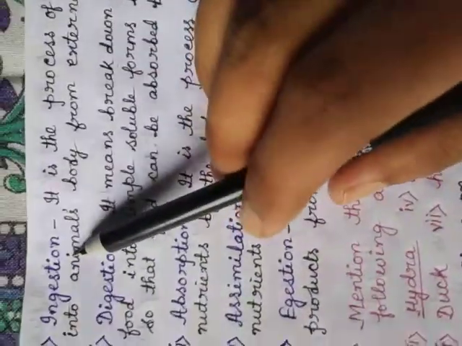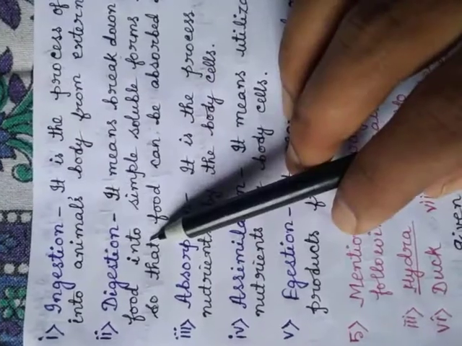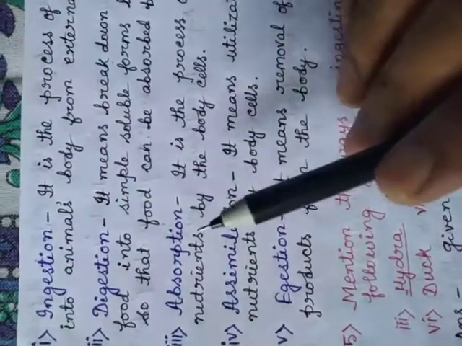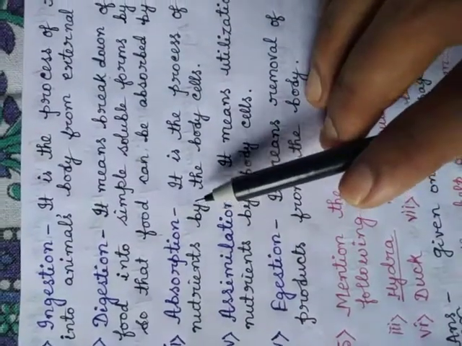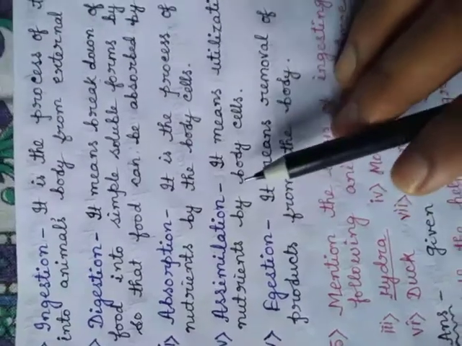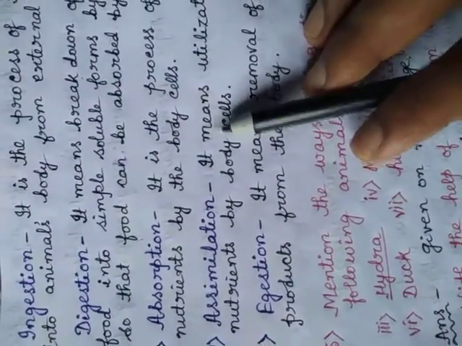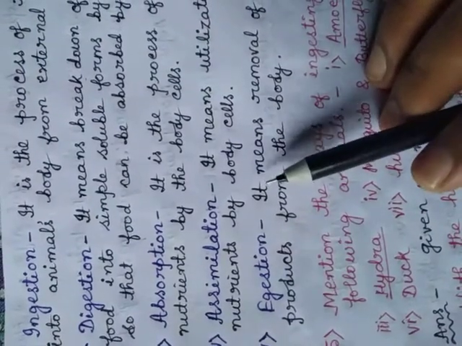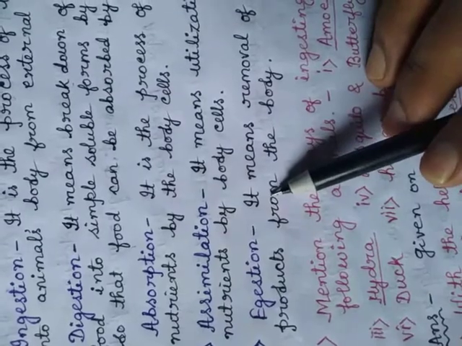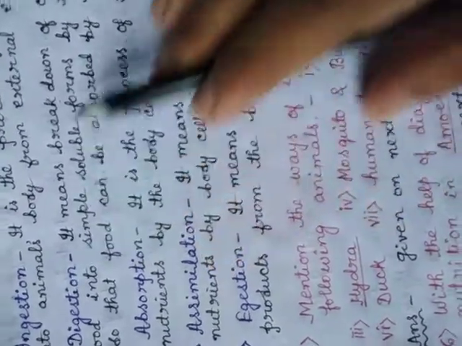Number one is ingestion, means taking food inside the body. Digestion means with the help of enzymes, breaking down the complex food into simple form. Absorption means the body easily absorbs the simple food materials. Assimilation means now the body uses the food. And egestion means the food that is not digested properly is removed, released out from our body. This is the egestion.